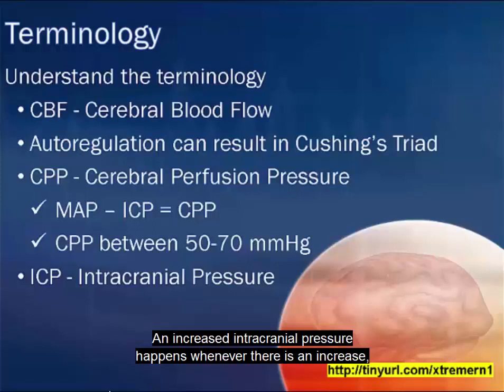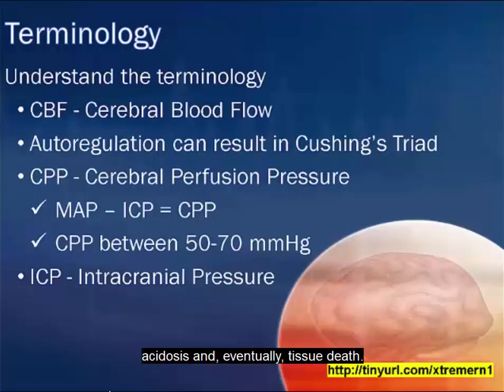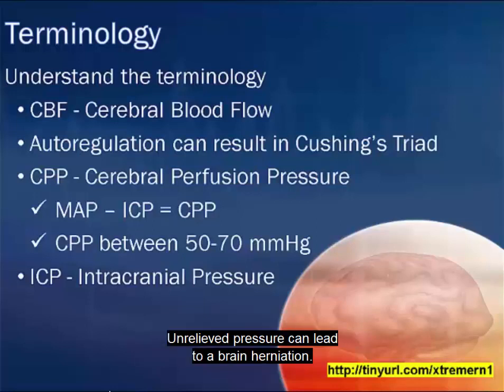An increased intracranial pressure happens whenever there is an increase either in cerebral spinal fluid, blood, or brain tissue. The loss or impairment of autoregulation, systemic hypertension, and increased carbon dioxide can lead to cerebral edema. The displacement of brain tissue leads to more tissue hypoxia, acidosis, and eventually tissue death. Unrelieved pressure can lead to a brain herniation.